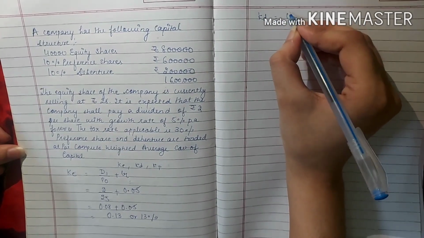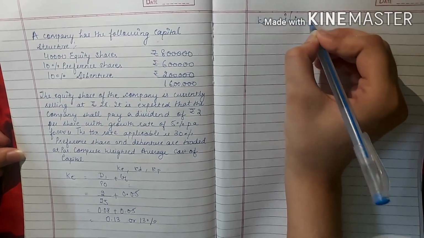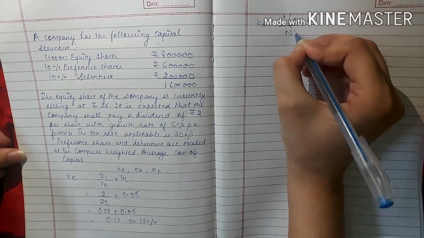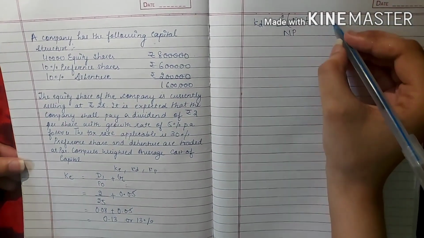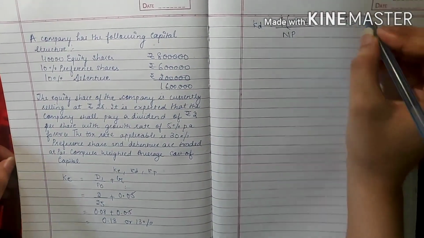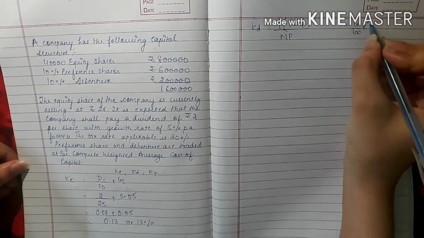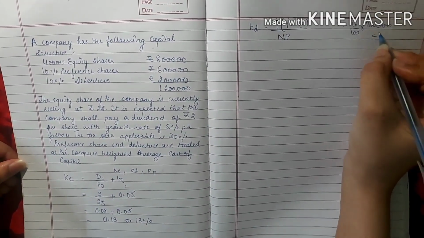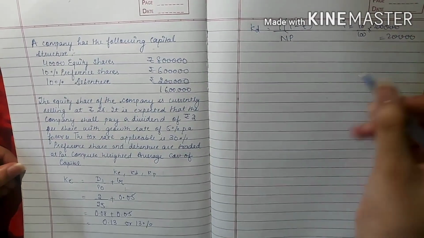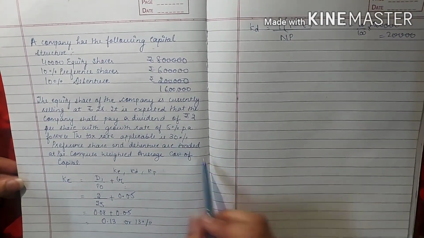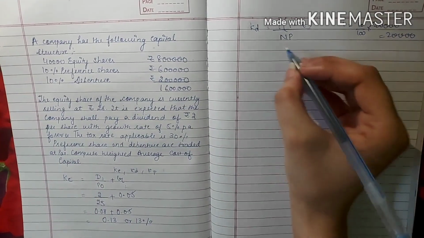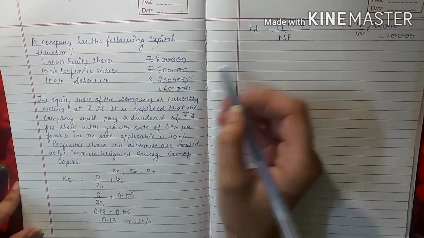So the formula is interest into (1 minus tax) upon net proceed from the issue of debt. Interest is 10% of 2 lakh, that is 20,000. Tax rate is given as 30% and net proceed is 2 lakh.